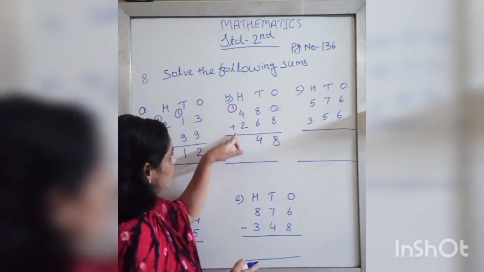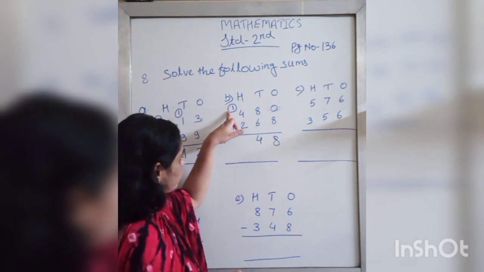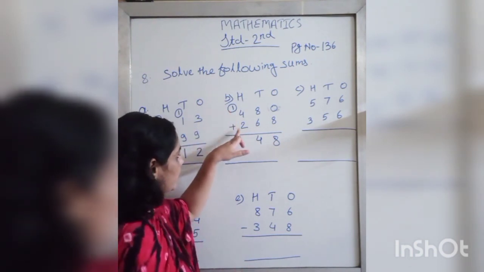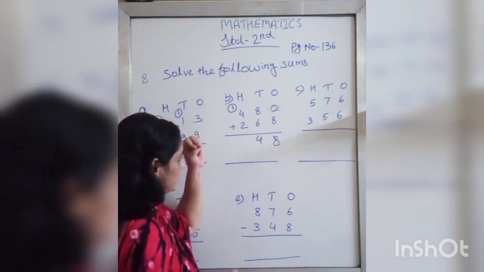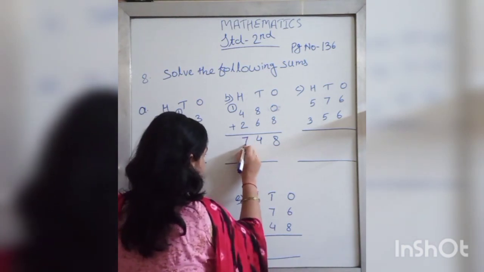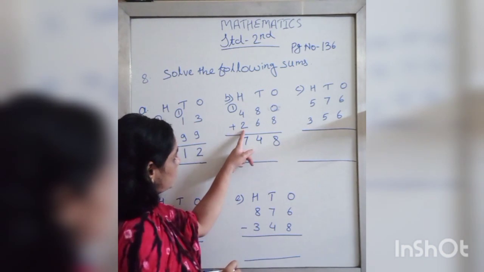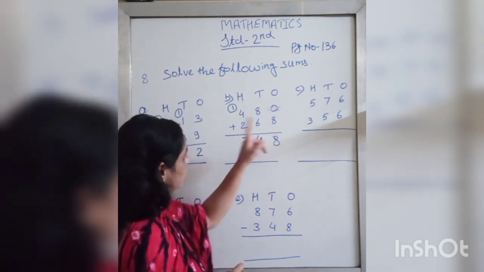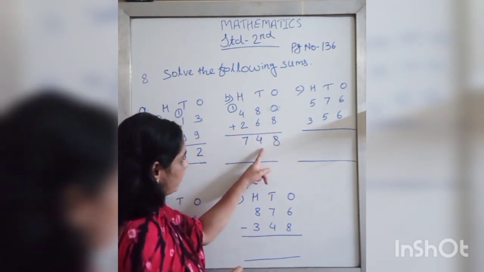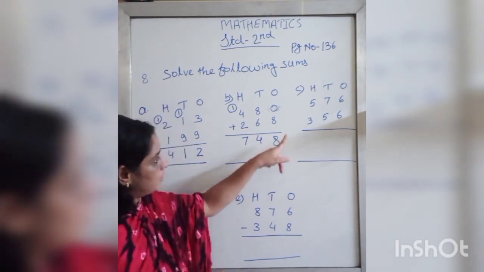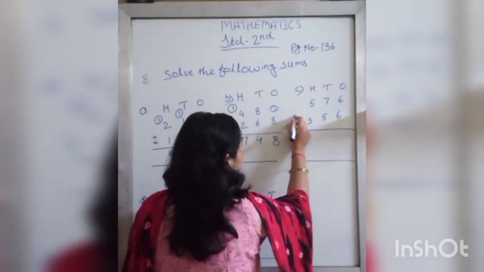Now add these numbers. 4 plus 1 is equal to 5. 5 plus 2, 6, 7. So 480 plus 268 is equal to 748. Now see the next one.